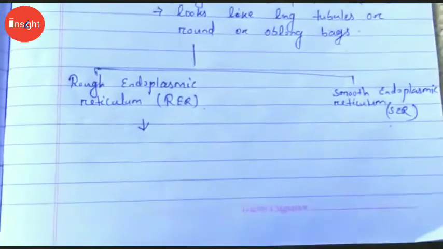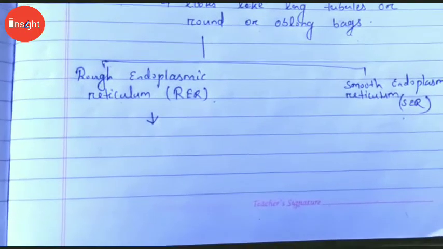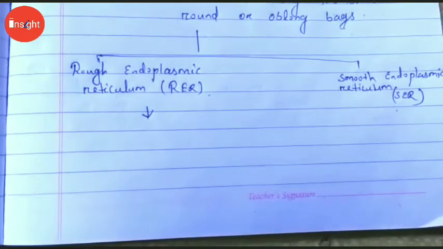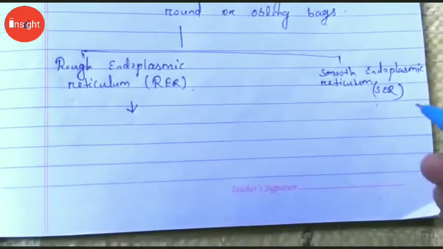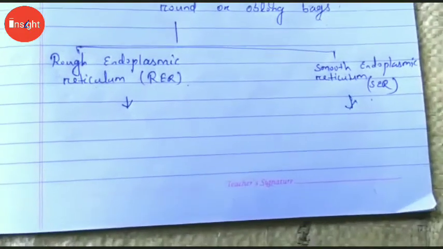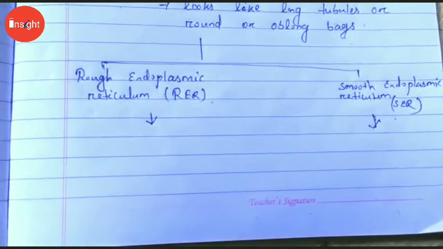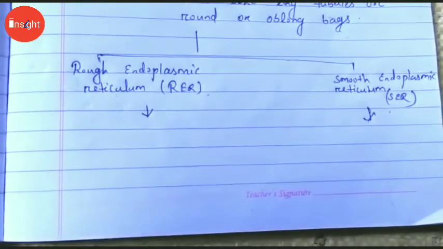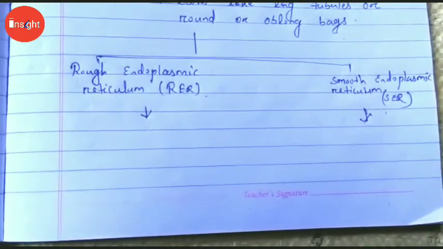And SER, the smooth endoplasmic reticulum, helps in the manufacture of fat molecules or lipids important for cell function, and these proteins and lipids help in building the cell membrane. It helps in building the cell membrane because it manufactures the fat molecules or lipids which are used for building the cell membrane. This process is called membrane biogenesis.